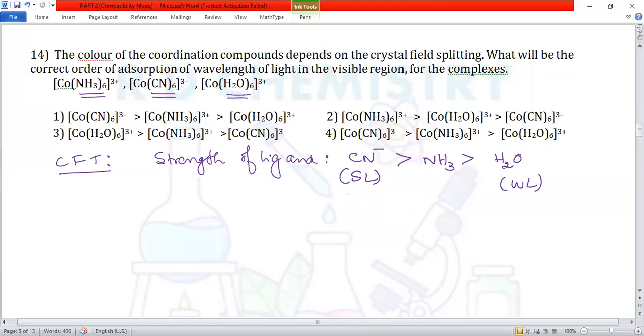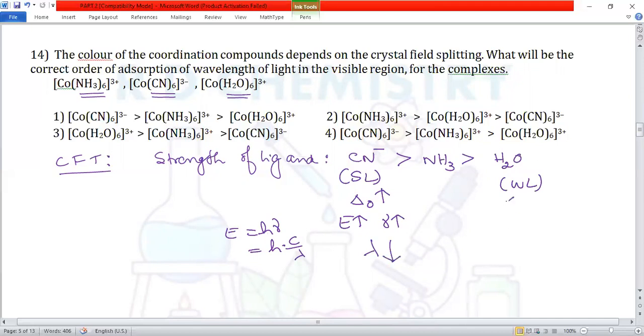When the ligand is stronger, crystal field splitting is large. When the splitting is large, a large amount of energy is required, or the frequency should be larger to excite the electrons. We have E equal to h nu, and nu equal to c divided by lambda. Lambda will be low here.